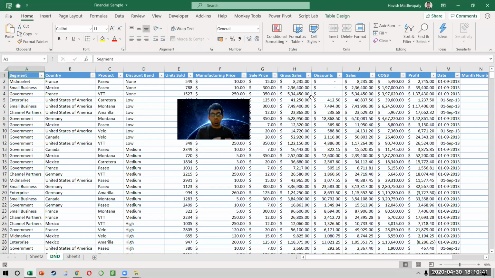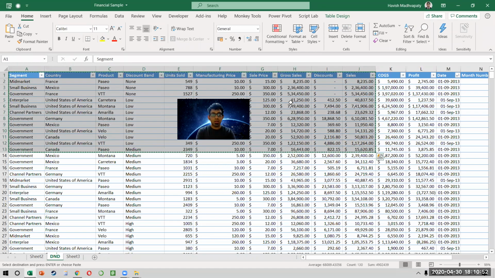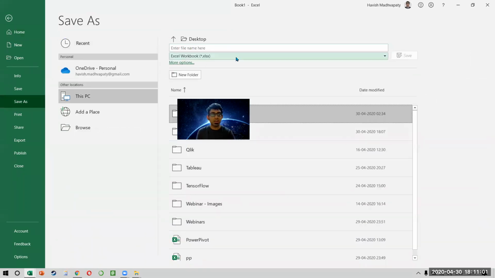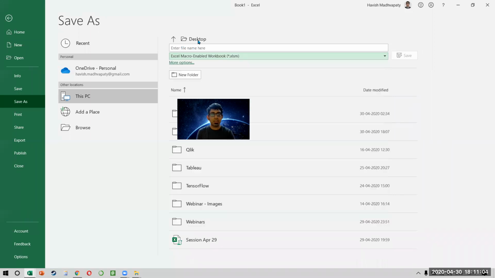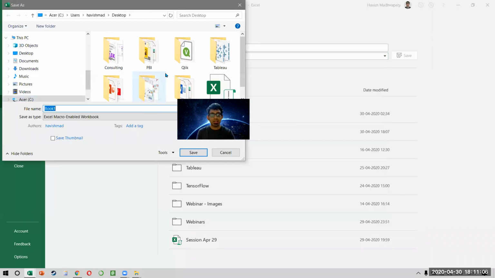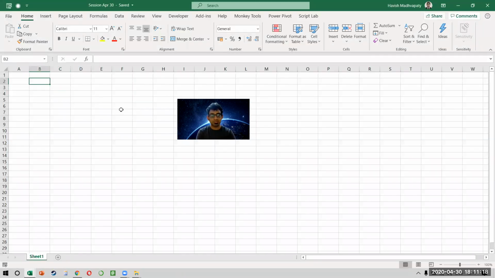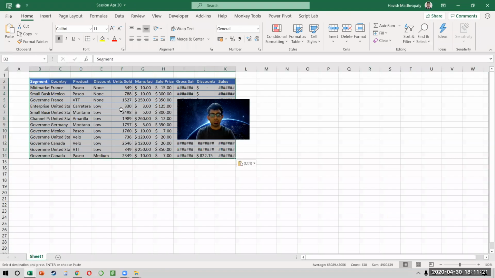I want to take a small piece of this data set and show you how a macro can be recorded. So let's quickly copy something. I'm copying a few rows. I will open a new Excel file today so that it doesn't get confusing. Remember, we save the file not as XLSX, we save it as an XLSM, and I can save it on my desktop. Yesterday's file was session APR 29, so I'll call this session APR 30. And we'll paste this data with Control C and then Control V.